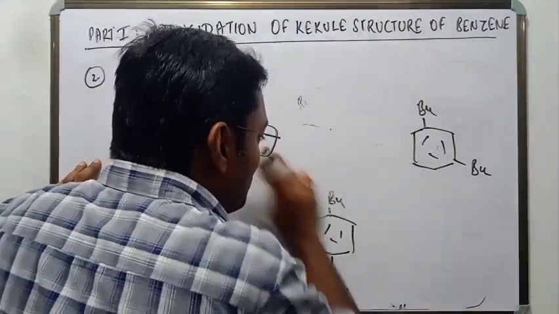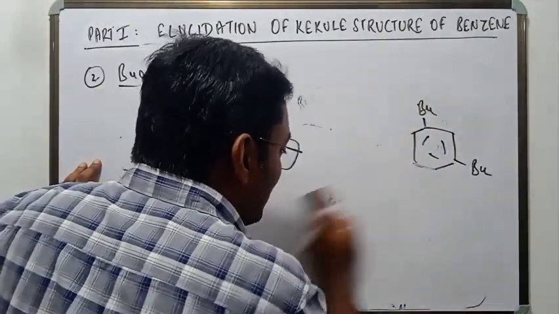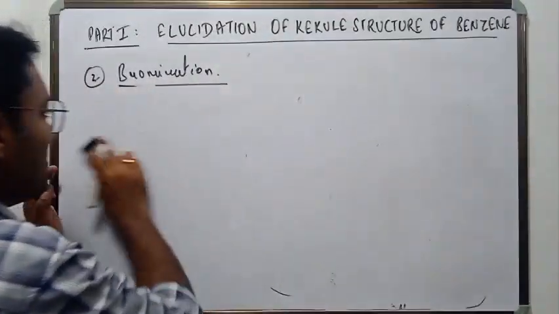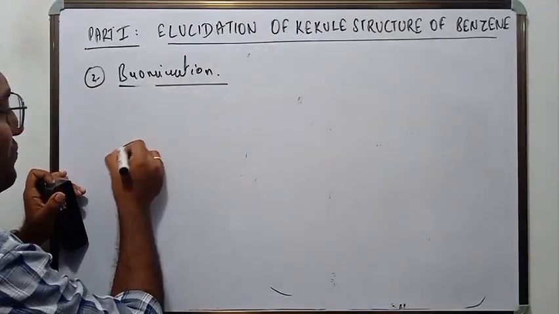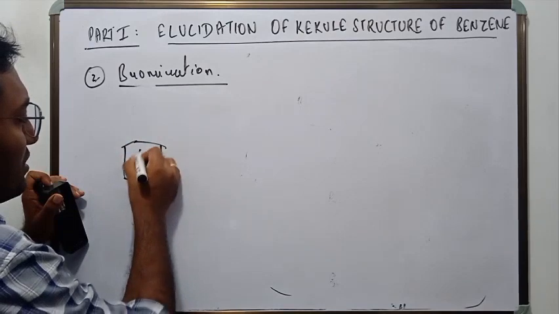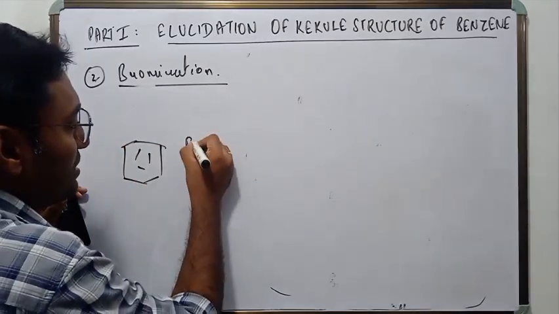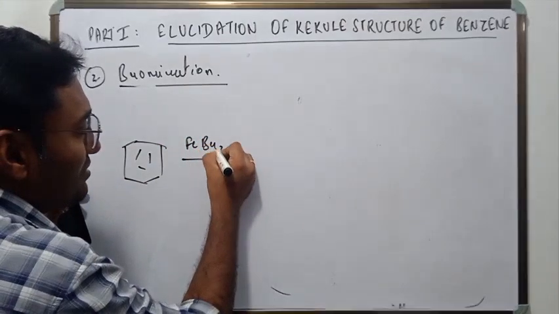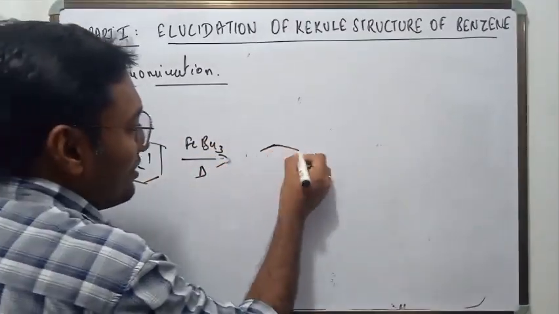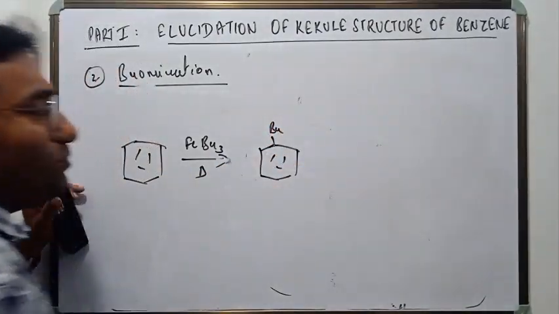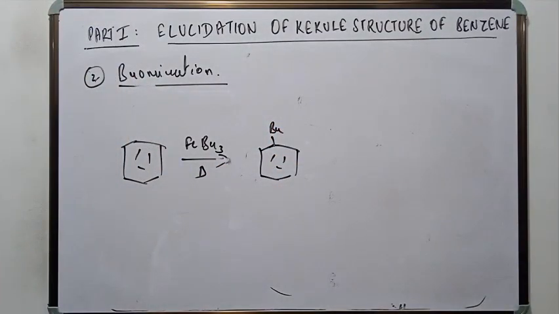And what is the proof that only one hydrogen atom is attached to one carbon atom? The proof is here. See, I will show you the proof. If you are brominating benzene, in the first bromination, only one bromine atom gets attached to one of the carbon atoms, right?